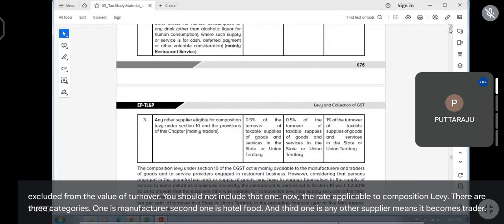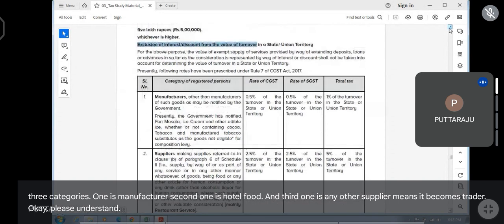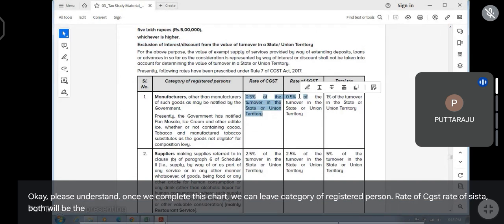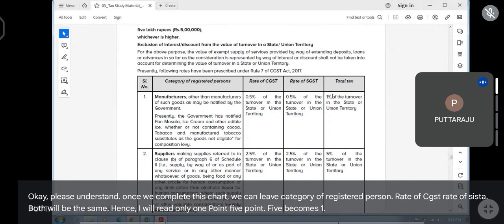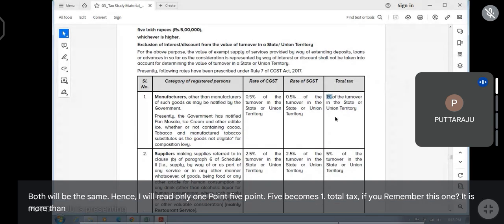Okay, please understand. Once we complete this chart, we can leave. Category of registered person, rate of CGST, rate of SGST, both will be the same. Hence, I will read only one. 0.5 becomes 1. Total tax, if you remember this one, it is more than sufficient.